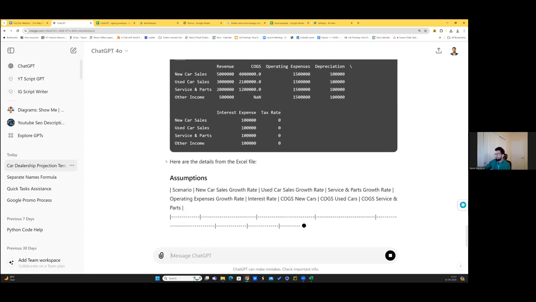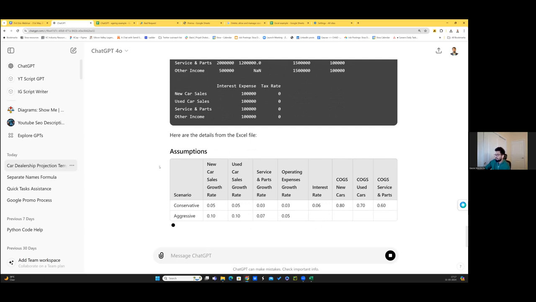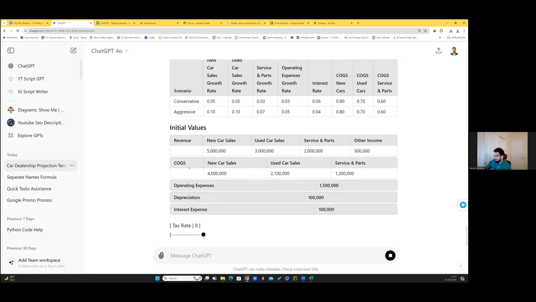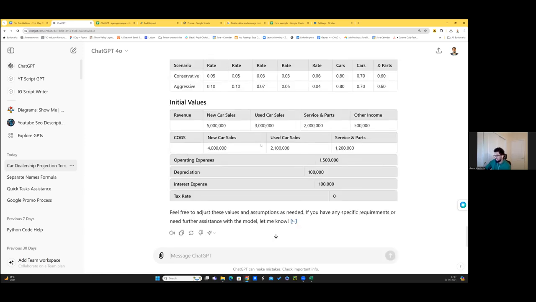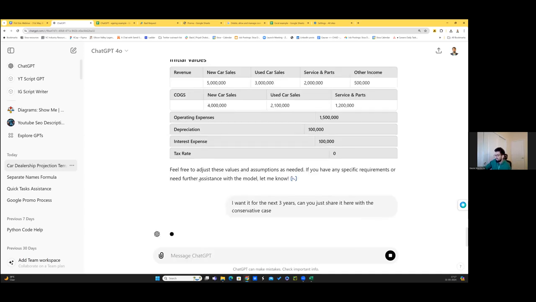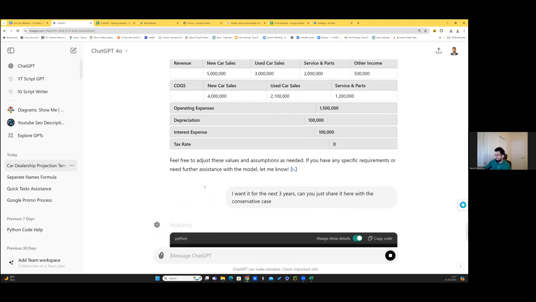So just look at this. It is showing firstly what the assumptions are, what the revenue is, what the cost of goods sold is that it is expecting, depreciation. If you tell it, I want it for the next 3 years, can you just share it here with the conservative case? So let's imagine we are going with the conservative case, and I just type, okay, can you give it for the next 3 years? And it does all the work.